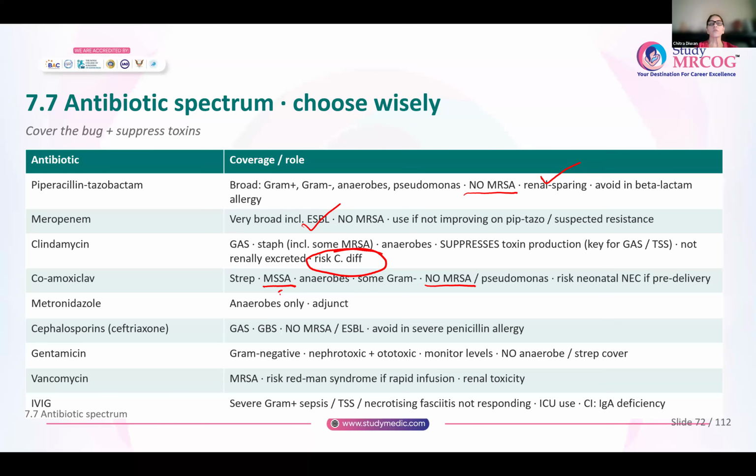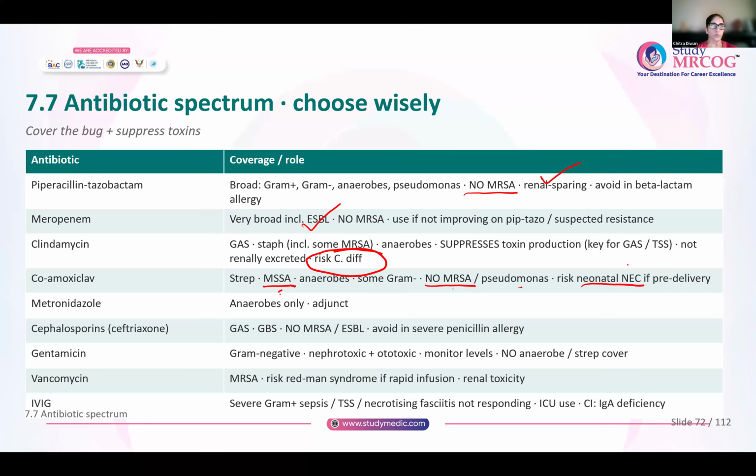But it is not effective against MRSA, nor effective against Pseudomonas. Do not give co-amoxiclav in late pregnancy because it can cause neonatal necrotizing enterocolitis. And even if it is a preterm delivery and the patient is breastfeeding, even in those patients, co-amoxiclav is usually avoided.